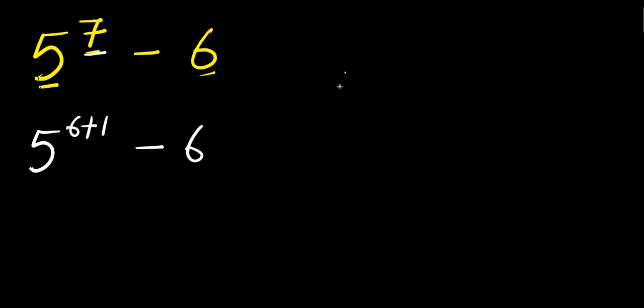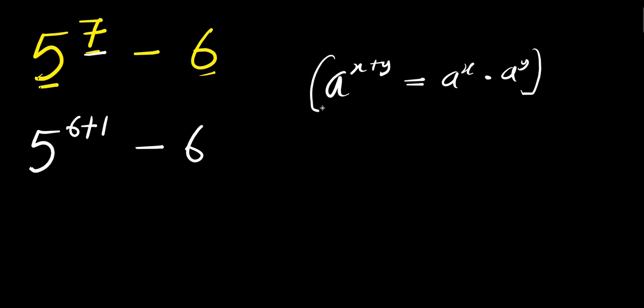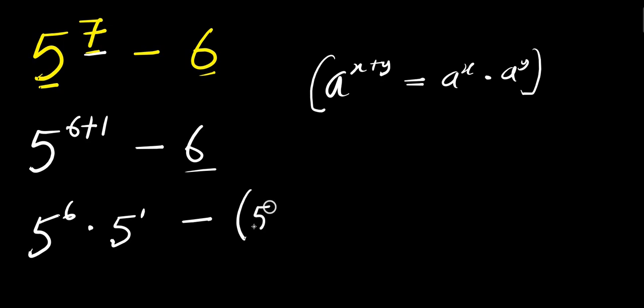Now, if you have a power x plus y, this equals a power x times a power y. I have 5 to the power of 6 times 5 to the power of 1 minus 6.